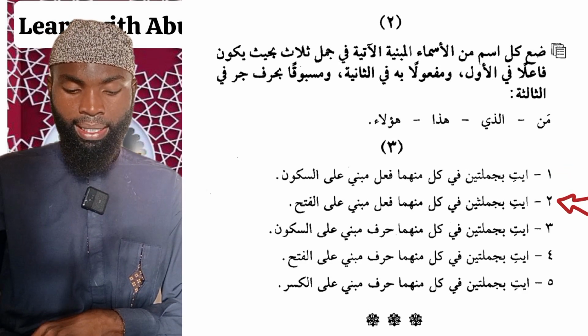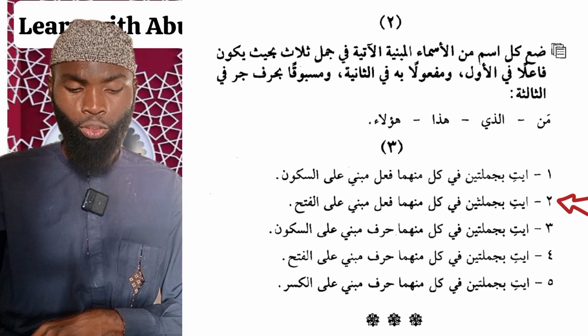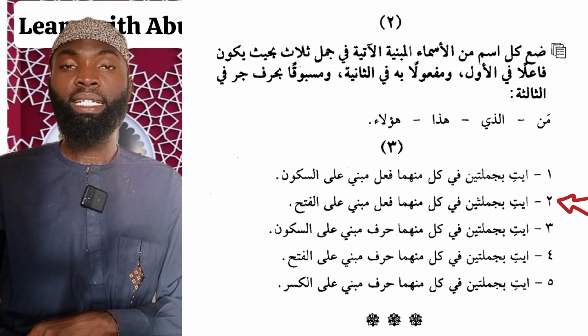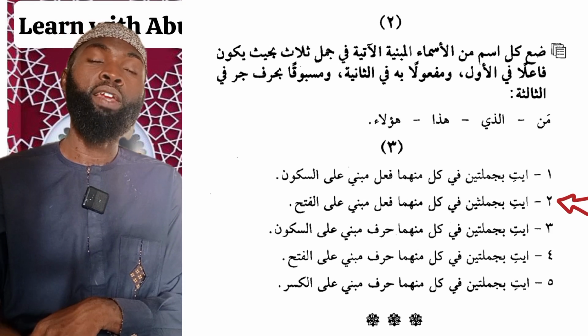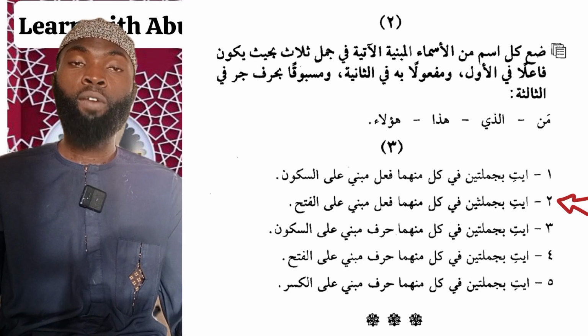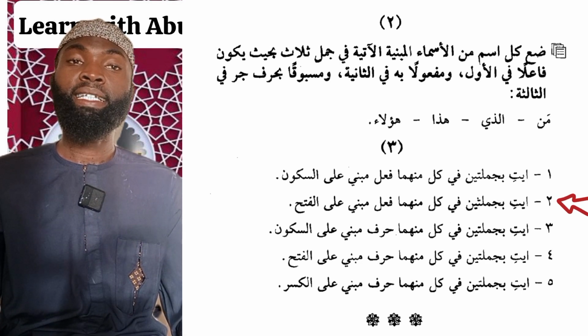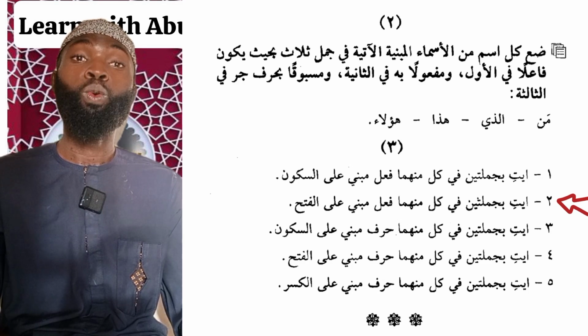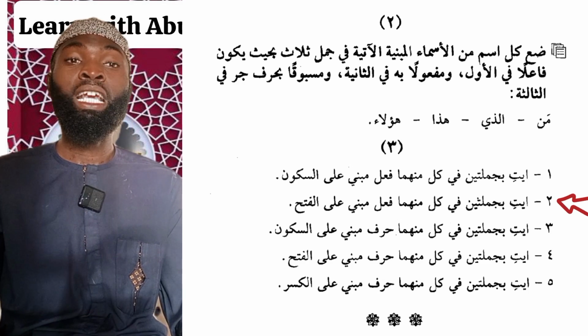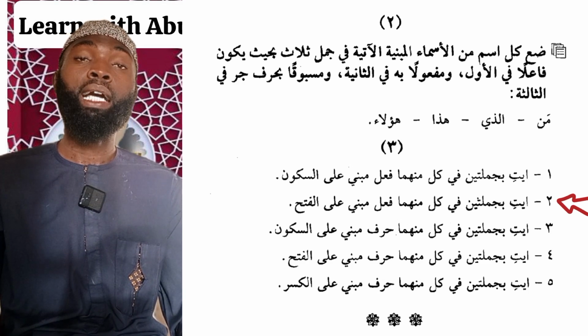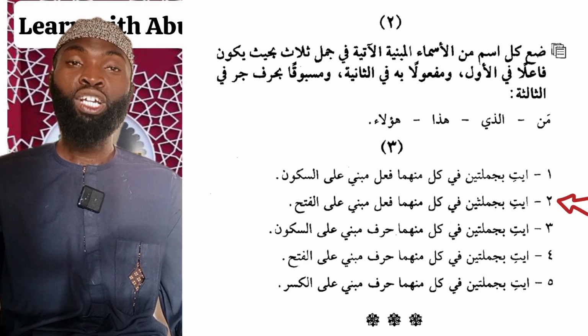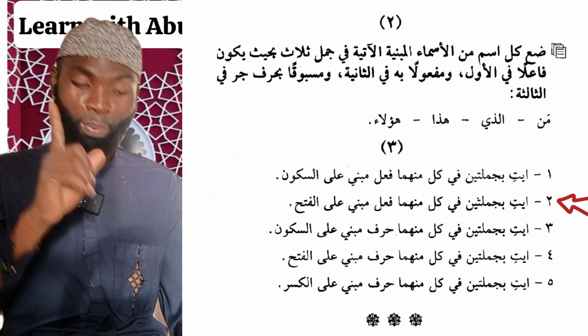Number 2, the instruction says iti bi jumlatain fi kulli minhuma fi'lun mabni al fath. Form 2 sentences. Each of them should have a verb which is built upon fatha. The first sentence, I can say dhahaba Muhammadun ila al-bayt, Muhammad went to the house. The next, I can say qatala Muhammadun al-hayyata, Muhammad killed the snake. So dhahaba and qatala are built upon fatha.